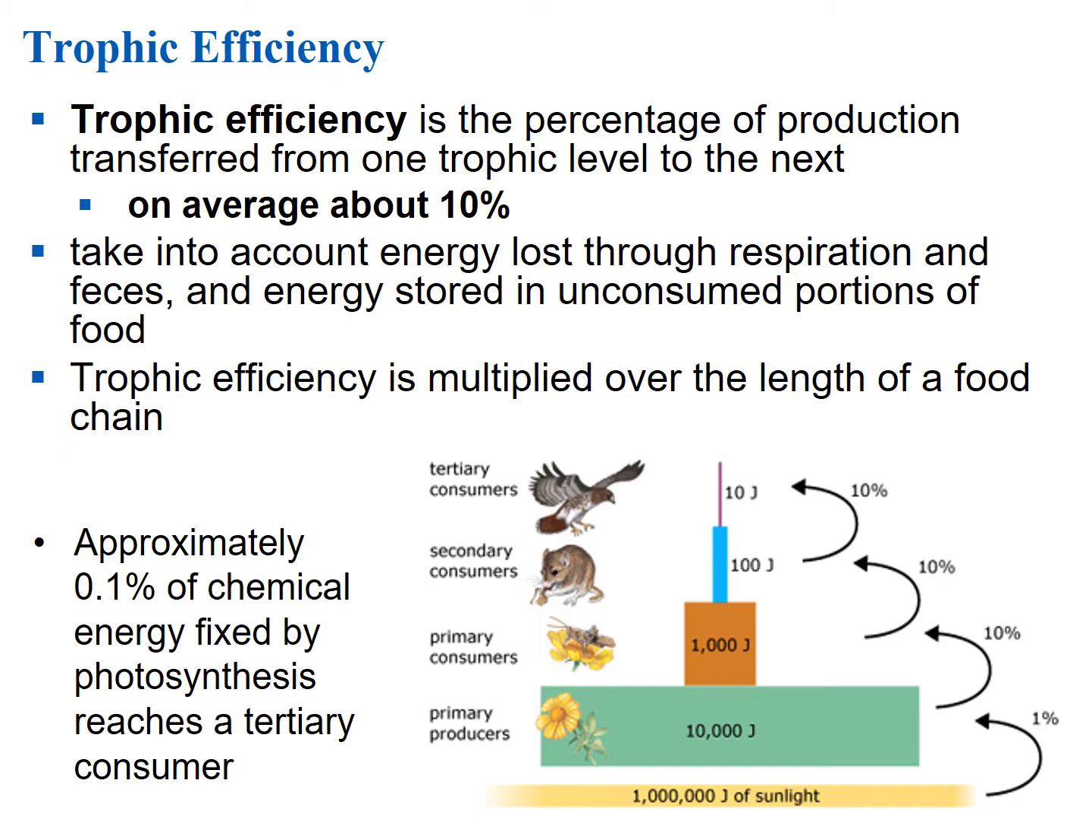So this takes into account the energy lost through respiration and feces, and energy stored in unconsumed portions of the organisms as well. So trophic efficiency is going to be multiplied over the length of a food chain. So approximately 0.1% of chemical energy fixed by photosynthesis reaches a tertiary consumer.